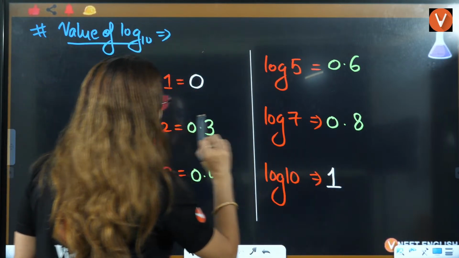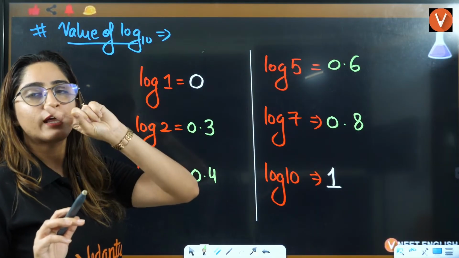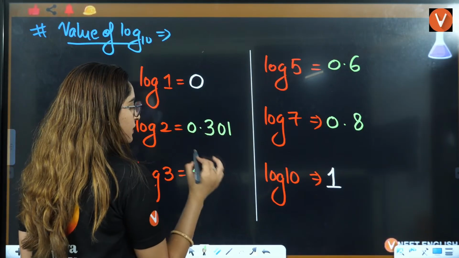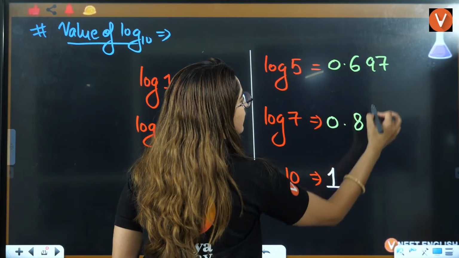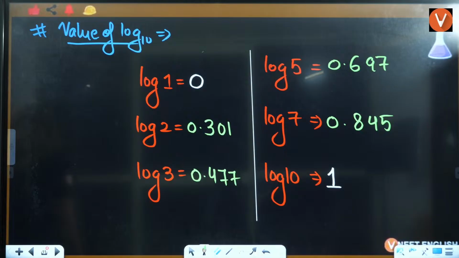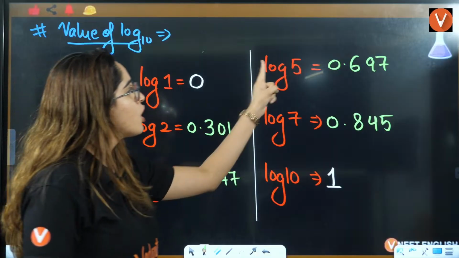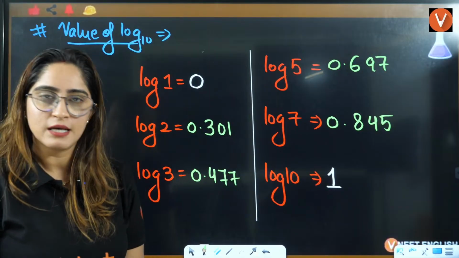Now, let's add more values, because you can't just write 0.3, 0.4. You need to know at least 3 digits after the decimal. So it is 0, 1, then 7, 7, then 9, 7, then 4, 5. Okay, students, 0.301, 0.477, 0.699, 0.778, 0.845.